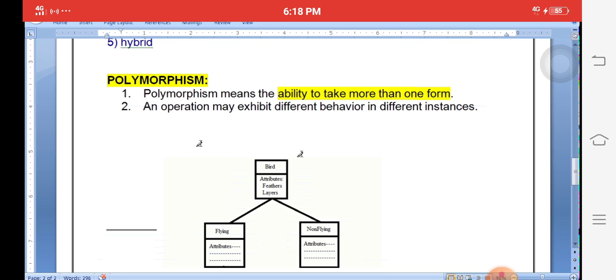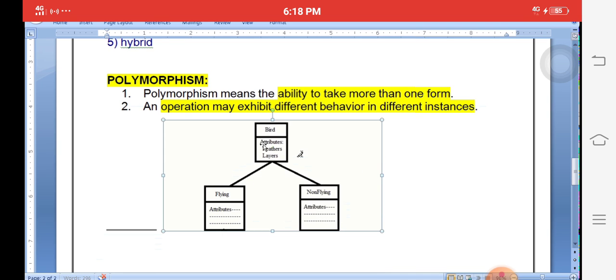For example, you are a person as a student in college. You are a person as a child in the house. You are a person as a friend to your friend. So one person behaving with different behaviors, able to take more than one form, is called polymorphism. So, for example, an operation may exhibit different behavior in different instances. Different situations, different behaviors we will implement.